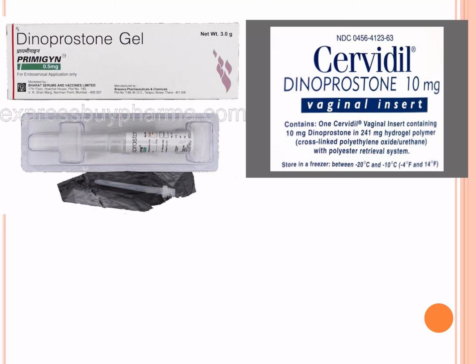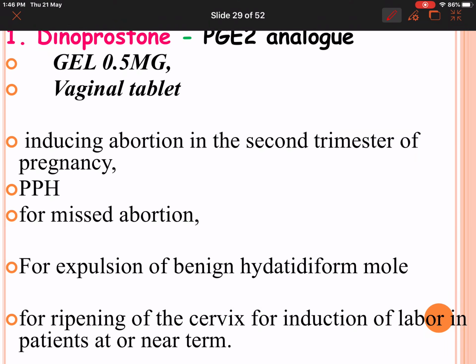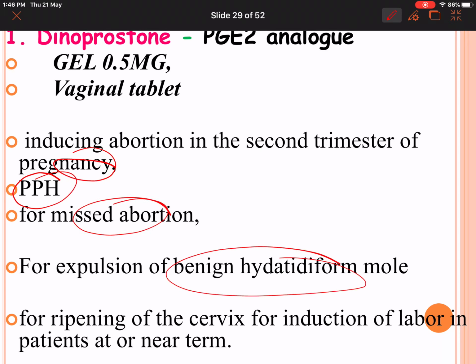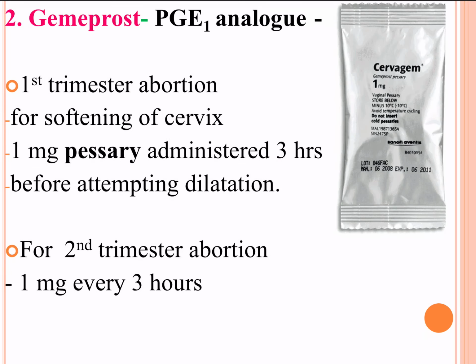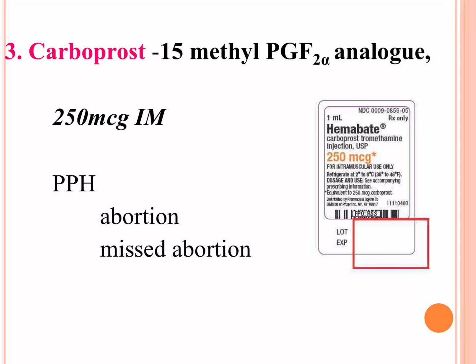What are the compounds which are going to be used? Dinoprost. Dinoprost is a vaginal tablet, a PGE2 analog, which can be used not only for pregnancy delivery, but also for postpartum hemorrhage, missed abortion, hydatidiform mole, and for delivery in labor. The other drugs are gemiprost and carboprost.